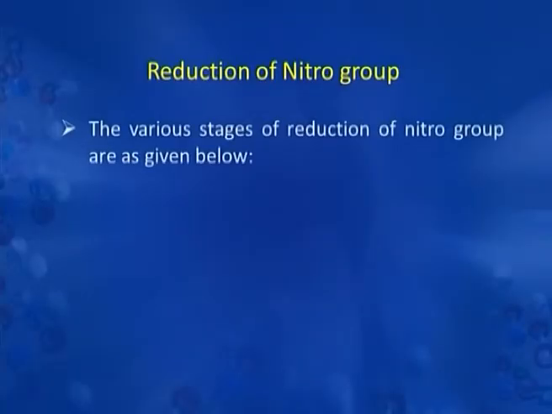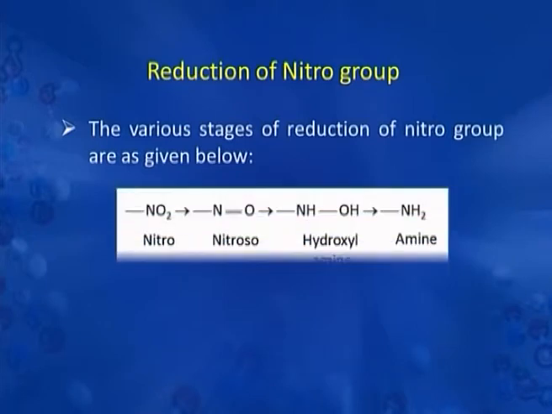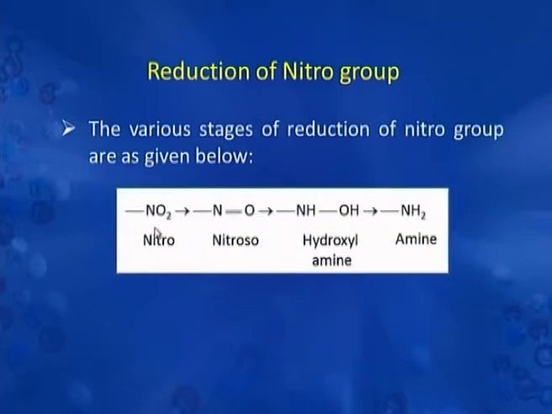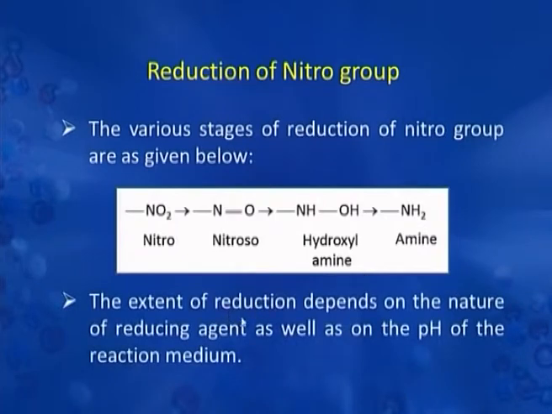First of all, we will discuss the reduction of nitro compound. The various stages of reduction of nitro compound are as follows. You can see that this is nitro compound. When reduced, it forms first nitroso compound, then it forms hydroxylamine, and finally it is reduced to amino group. The extent of reduction depends on the nature of reducing agent as well as the pH of the reaction medium.